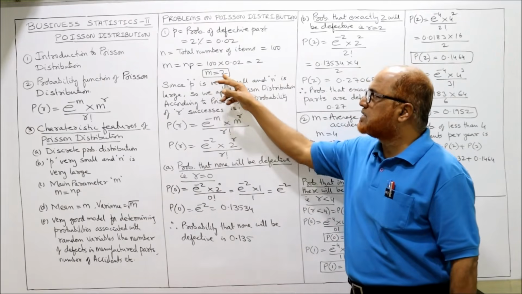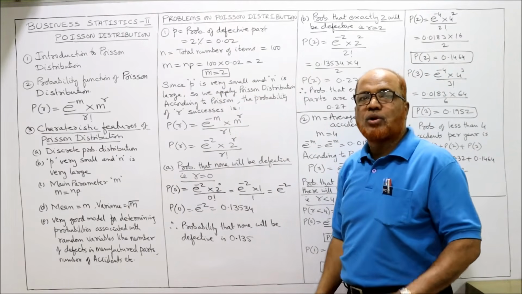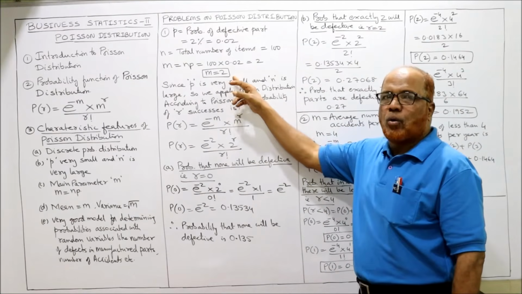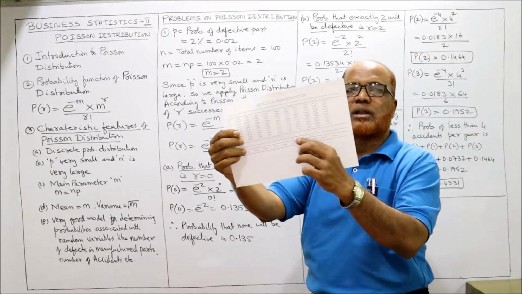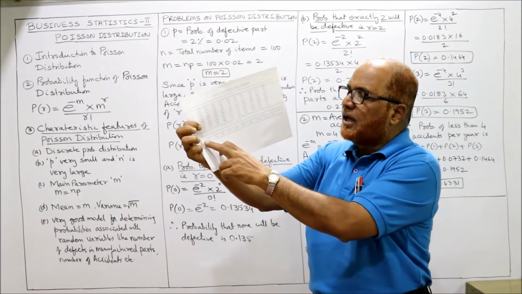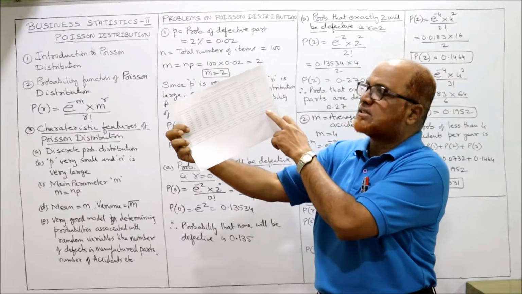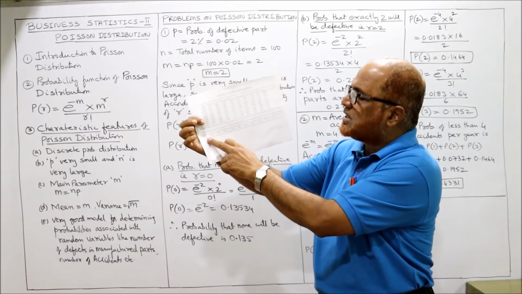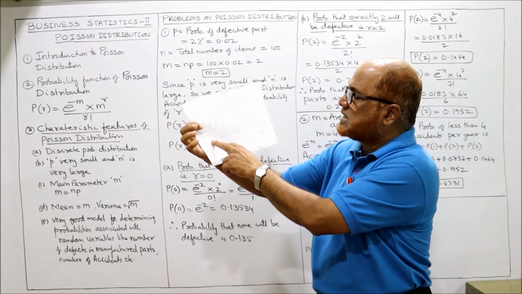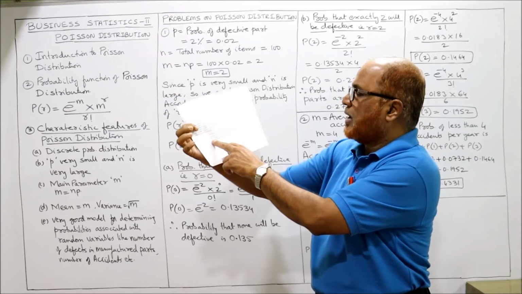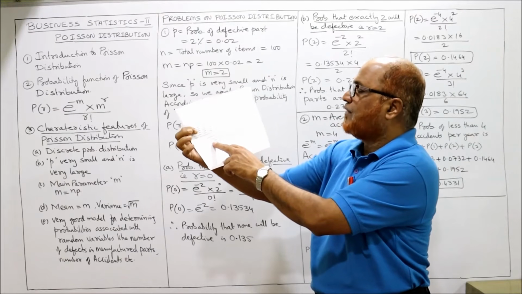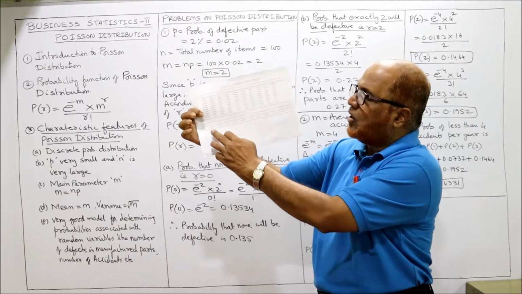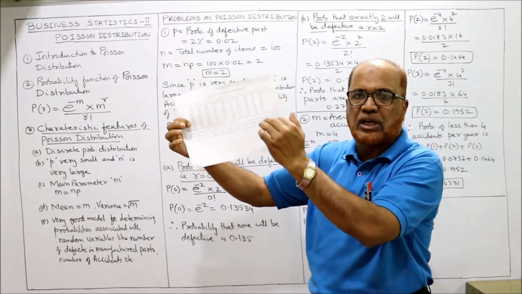For example, if here m is equal to 2.5, we would have consulted the first large table. Here it is a whole number, so we use the small table below. In the small table you can see m 1, 2, 3, 4, 5, 6 up to 10 and e to the power of minus m. Under 1 we have 0.36788. Under 2 we have 0.13534. Under 3 you will have 0.04979. All the values are given under 1, 2, 3, 4.